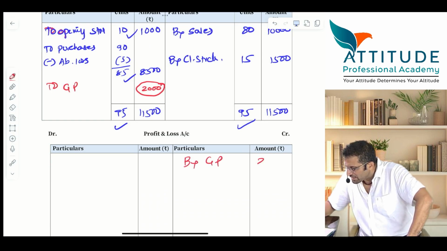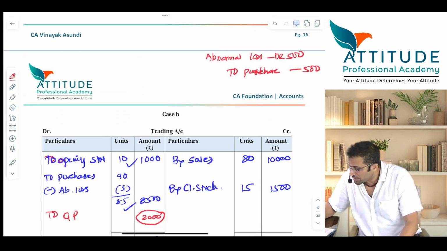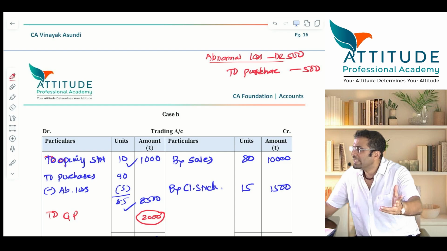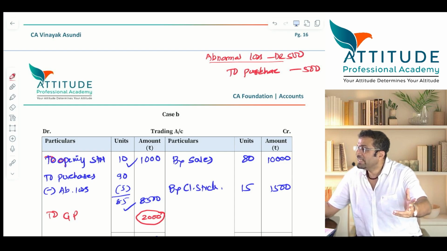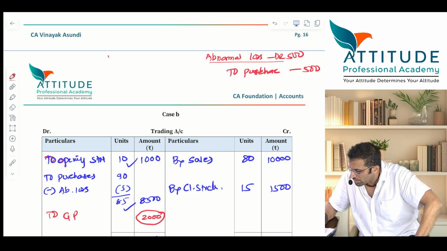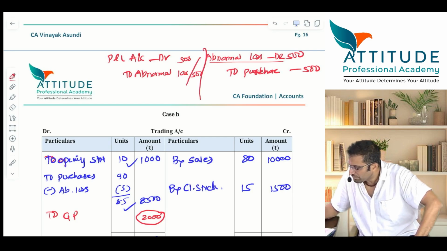Chalo. Now tell me, by GP is how much? 2,000. Now tell me, any other account left? Left na sir? Which is left? Abnormal loss. Abnormal loss should also get closed. It's a nominal account. Tell me, entry. Abnormal loss should get transferred to P&L. Entry bolo. Profit and loss account debit to abnormal loss, 500, 500. Is that clear?